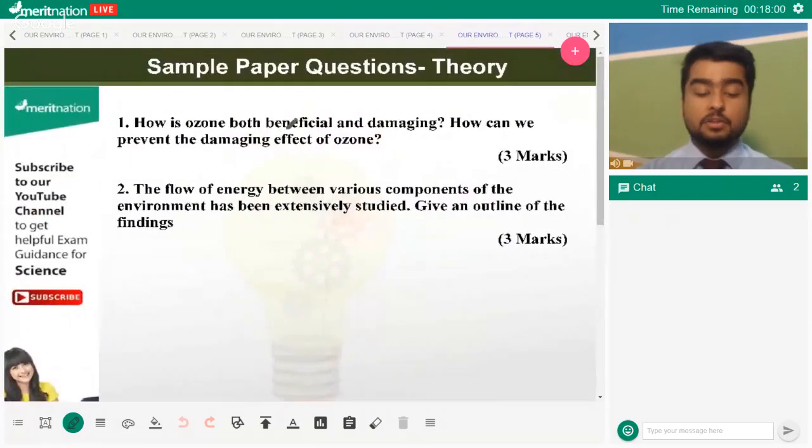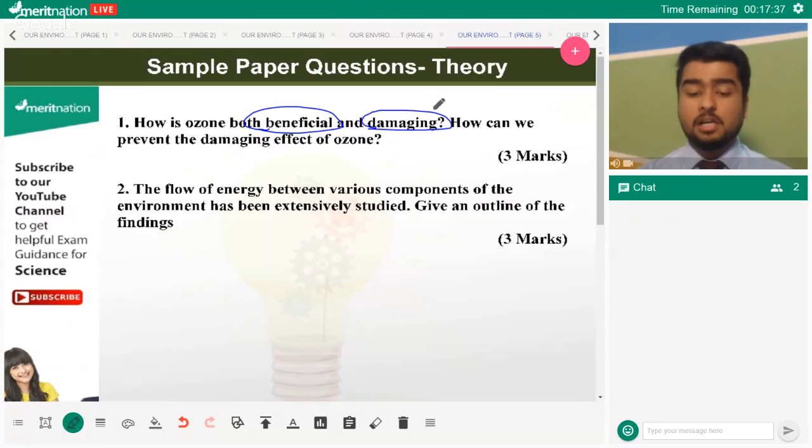Now, beneficial ozone, why? Because it protects us from the UV rays, and without the UV rays, Earth would go haywire, right? Rot means to allow things to compost in your own garden. That is rot. Okay. Now, why is it damaging? Because when it is present in the troposphere, it leads to several respiratory problems like aggravation of asthma, several diseases, right? And also, it's a greenhouse gas.